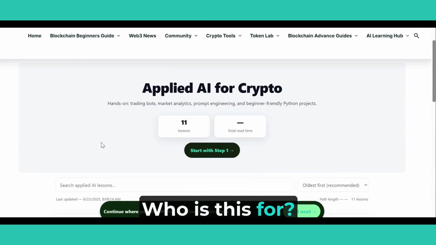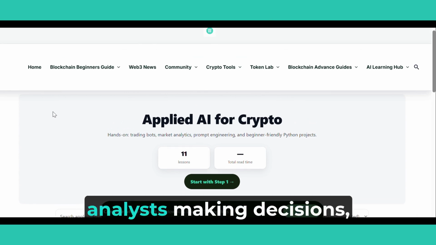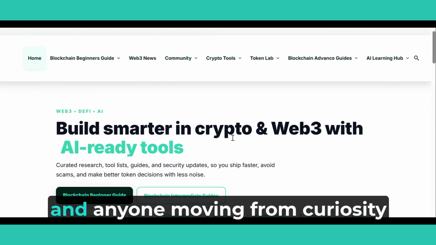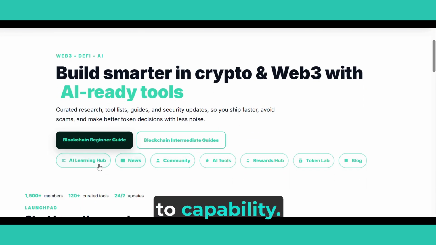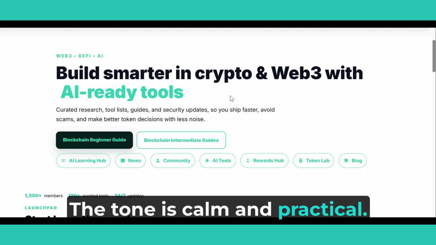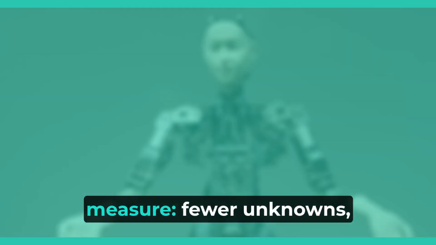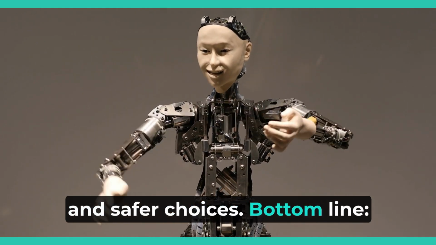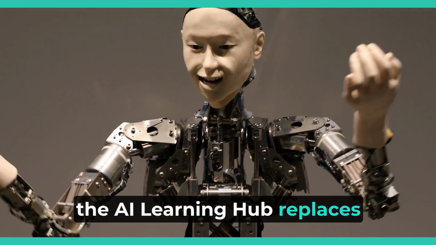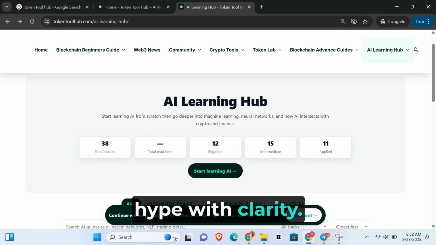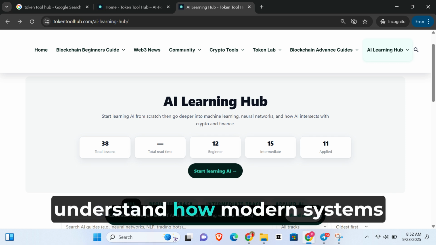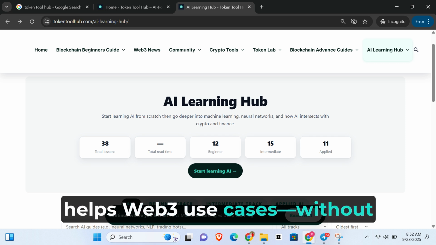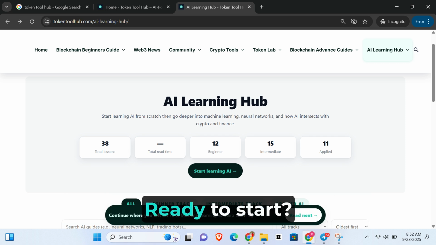Who is this for? Builders shipping products, analysts making decisions, founders evaluating vendors, students exploring careers, and anyone moving from curiosity to capability. The tone is calm and practical. The goal is progress you can measure. Fewer unknowns, better questions, and safer choices. Bottom line, the AI Learning Hub replaces hype with clarity. You'll gain the foundations, understand how modern systems fit together, and learn where AI genuinely helps Web3 use cases without skipping the trade-offs.